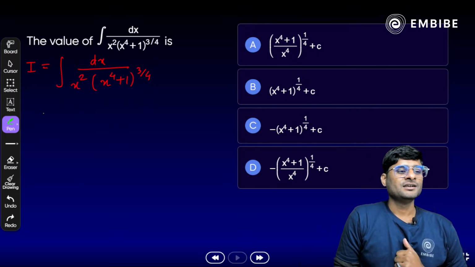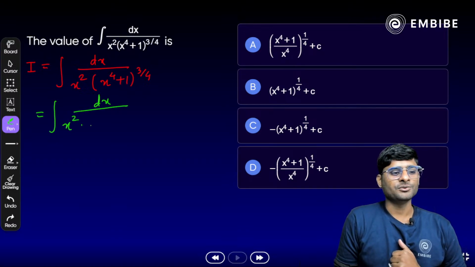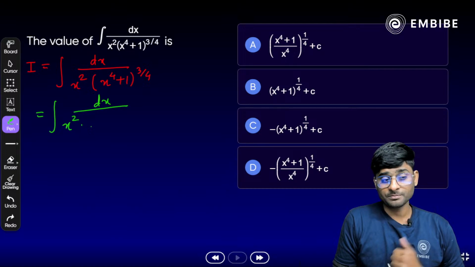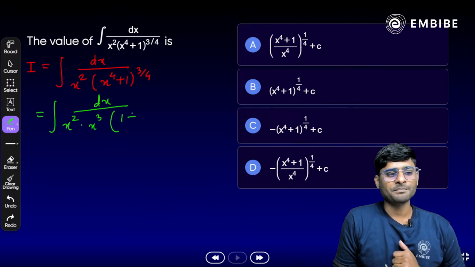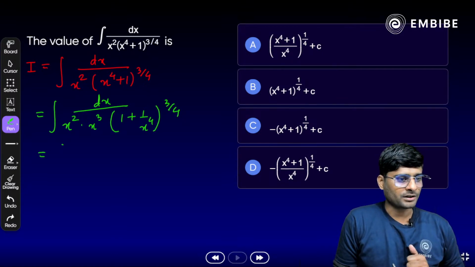we have dx by x square into x raised to power of 3. Inside the bracket we get 1 plus 1 by x raised to power 4 whole raised to power of 3 by 4. Now we have what?